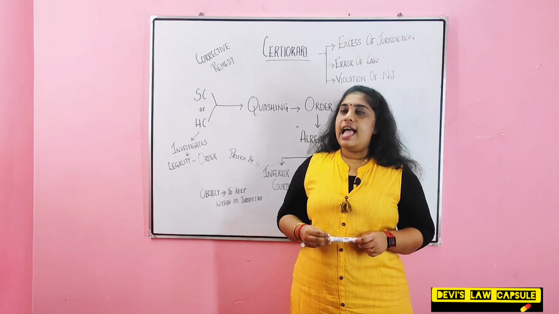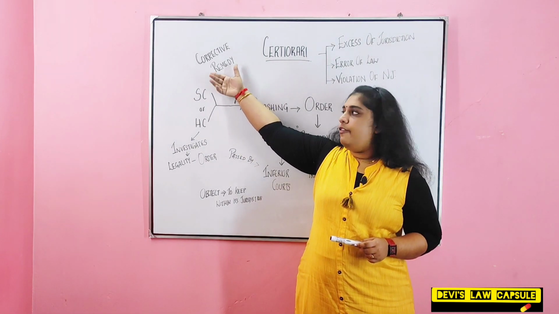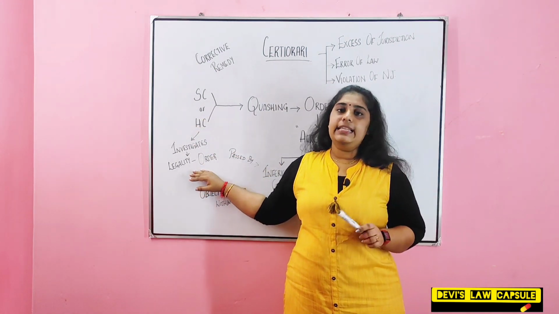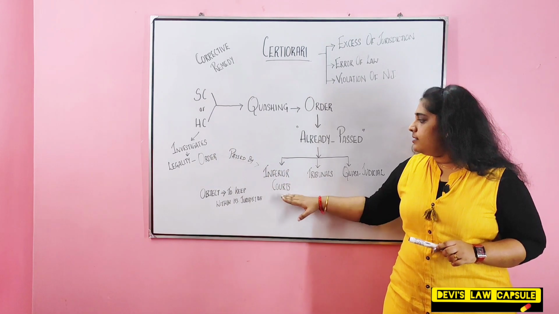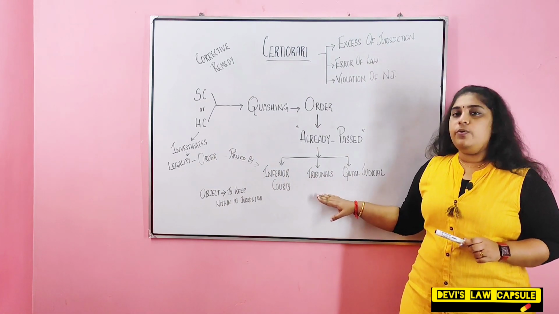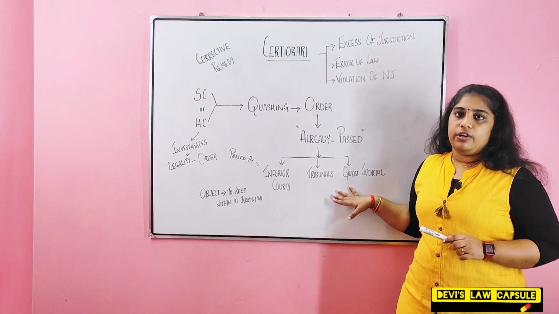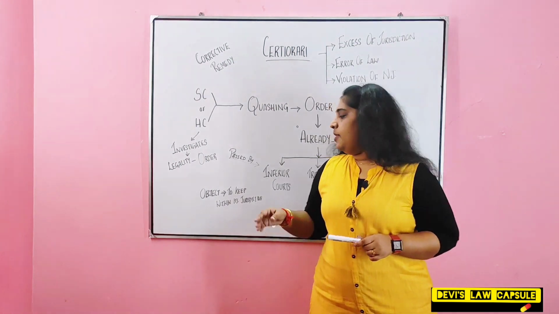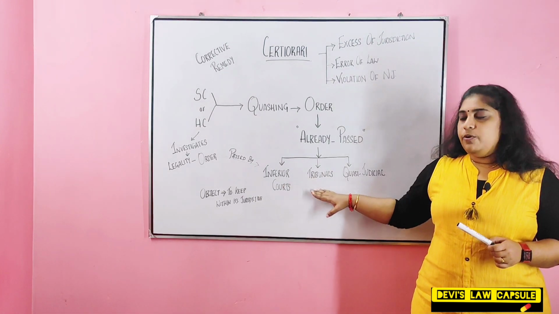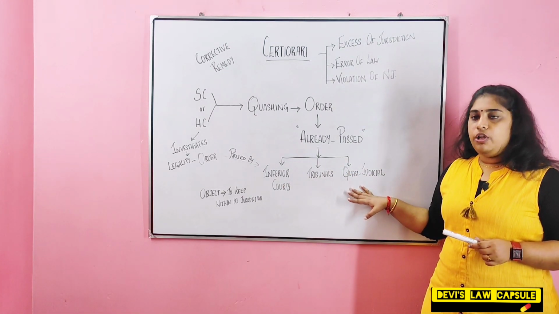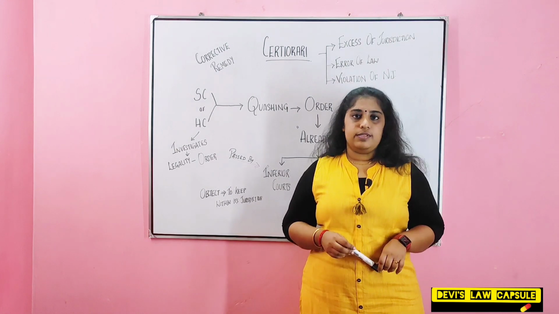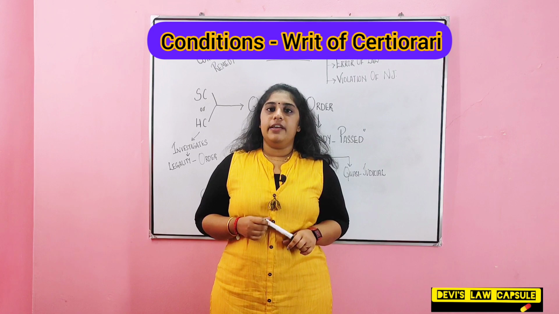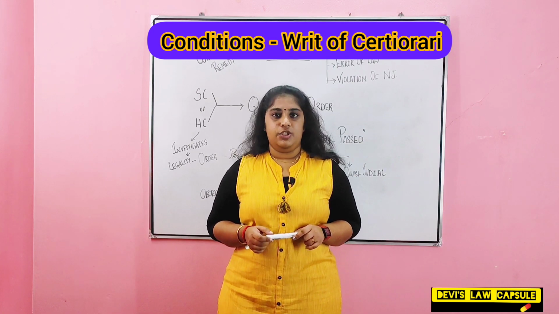So this writ acts as a corrective remedy whereby the Supreme Court and High Court investigate the legality of the orders passed by the inferior courts, tribunals and quasi-judicial authorities. The main object of writ of Certiorari is to keep inferior courts, tribunals and quasi-judicial authorities within their limits of jurisdiction.